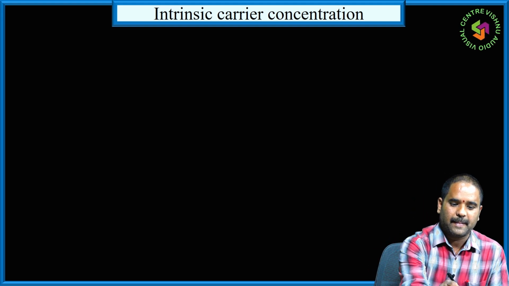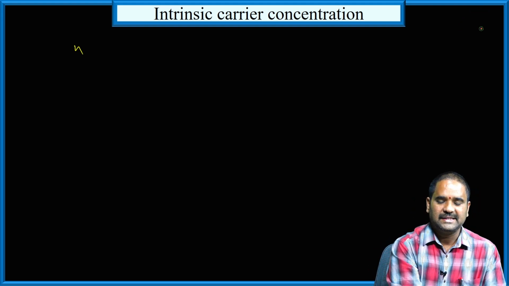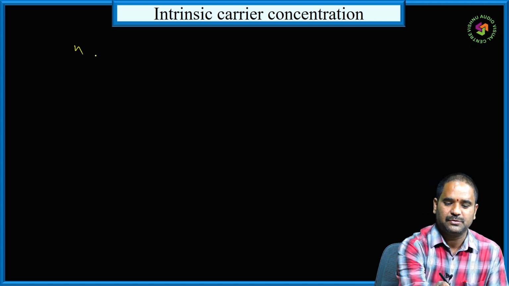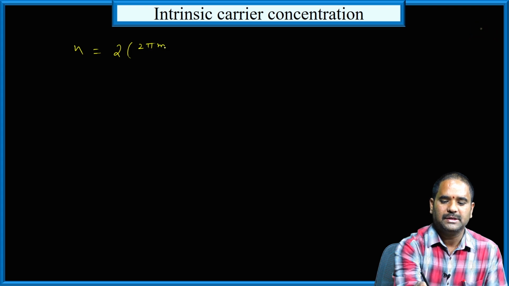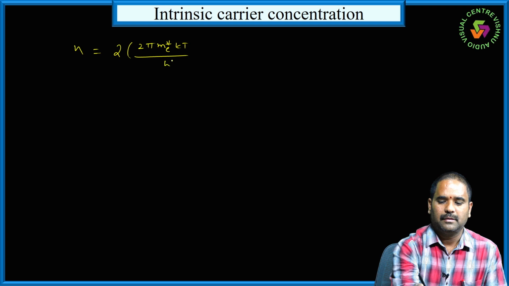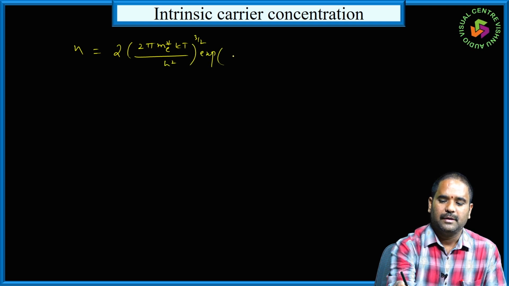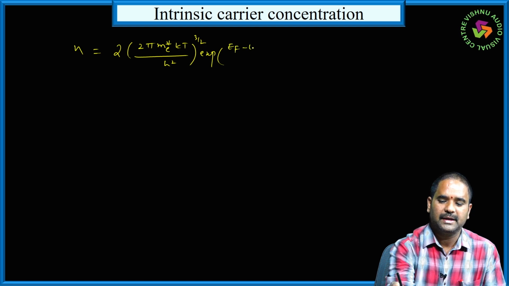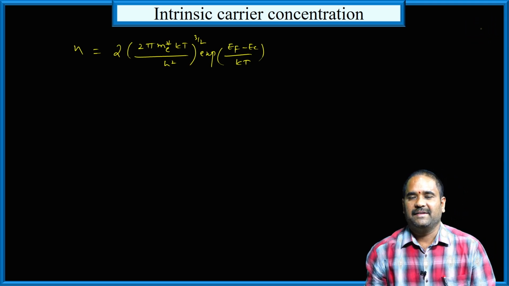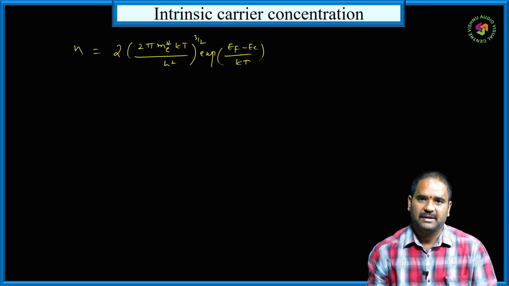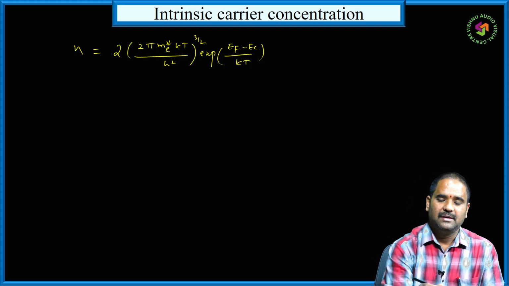Density of electrons in conduction band is denoted by N. We have derived it. Density of electrons in conduction band N is equals to 2 into (2 pi me star kT by h square) to the power of 3 by 2 exponential of (EF minus EC) by kT. So this is the density of electrons in conduction band of an intrinsic semiconductor. We have done it in the last class.